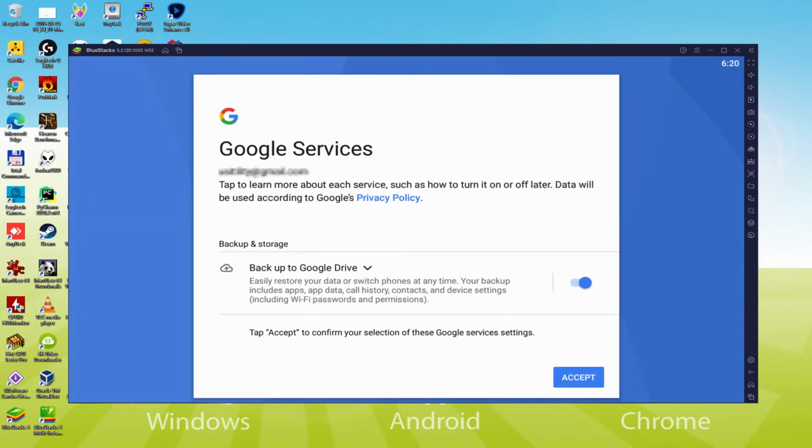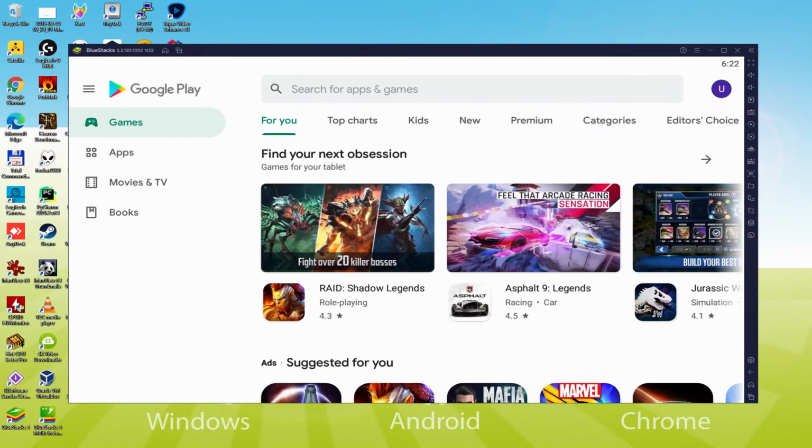Following, it offers us to back up to the Google Cloud. You can keep it selected and it'll produce a backup of the files on this device to Google Drive. I am not going to check it, you do what you want. We just click on Accept. Google Play is launched automatically without needing to open it manually.